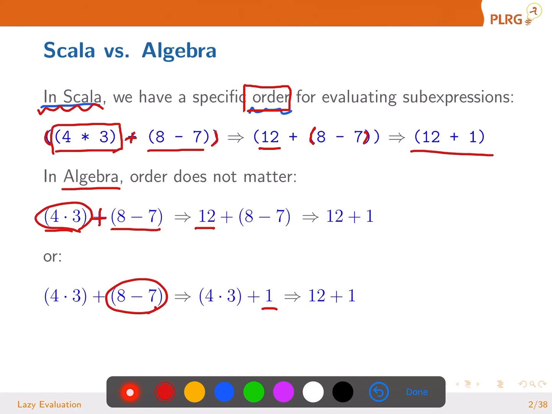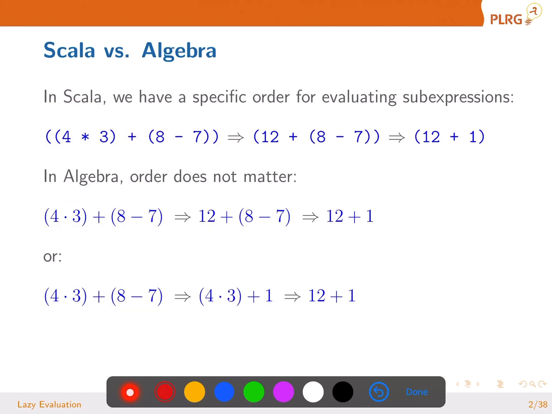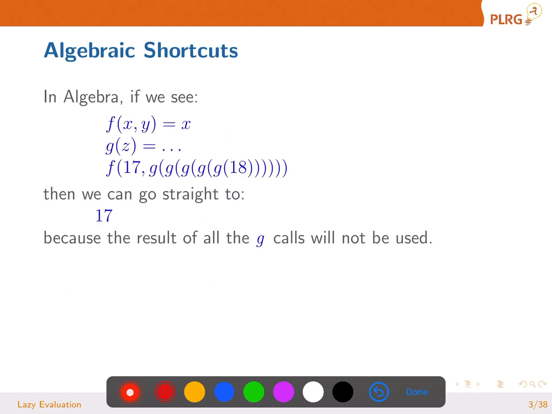That's mathematics. That's algebra. In algebra, if we see two functions, f takes two parameters, but it ignores the second parameter and just returns the first parameter as it is, and g is another function that's really complex.